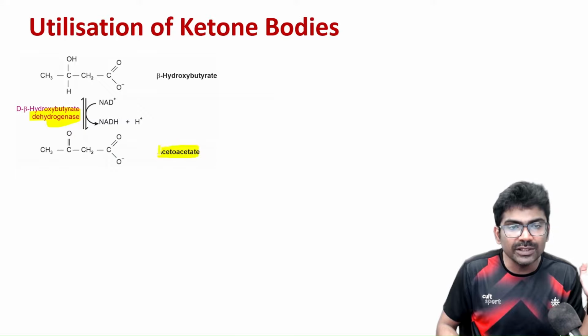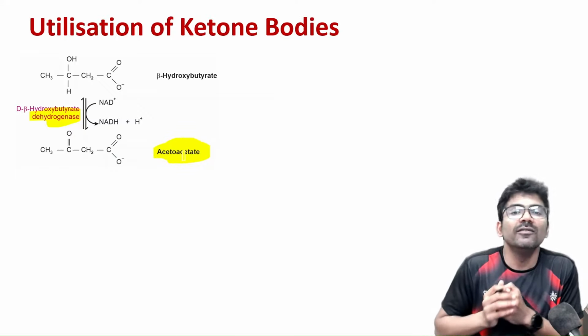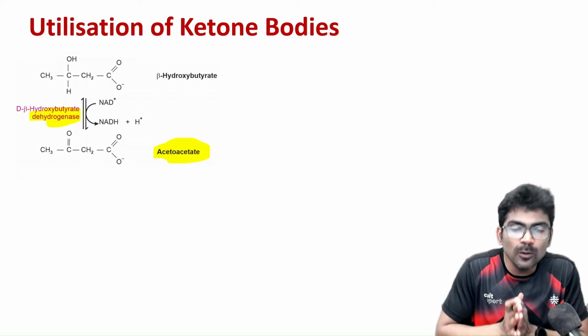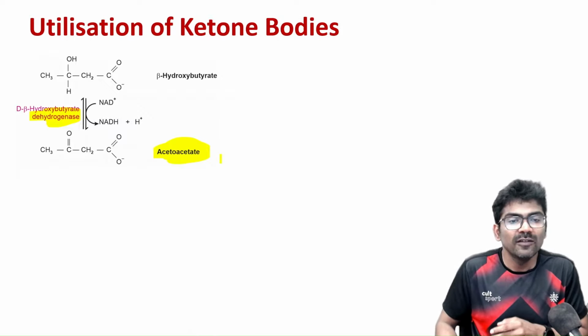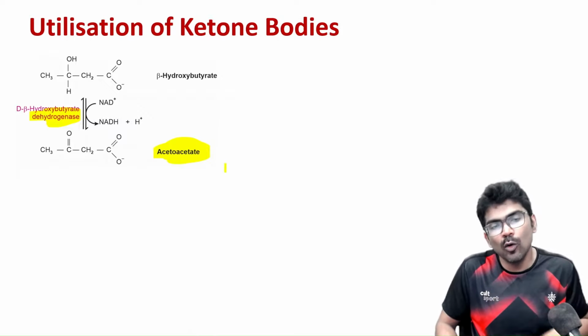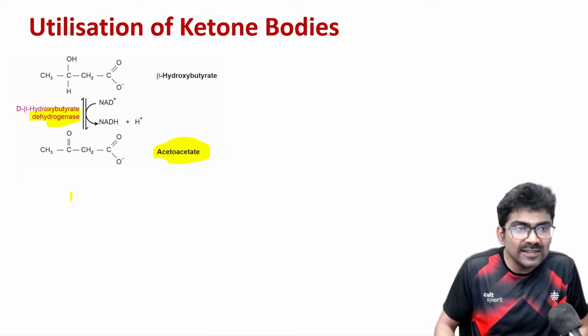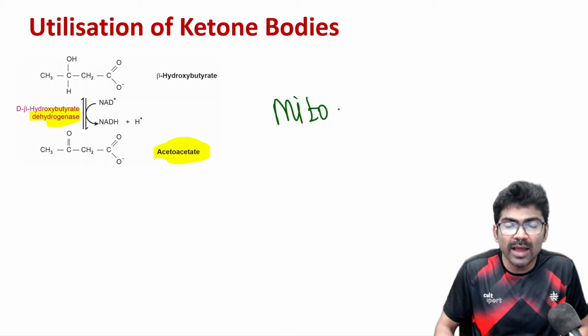So from acetoacetate, what we have to remove? We have to remove acetyl CoA. So there is no CoA in acetoacetate. So we have to add a CoA group. So who is going to give the CoA group and where is this reaction happening? So this reaction is happening in the mitochondrial matrix only.